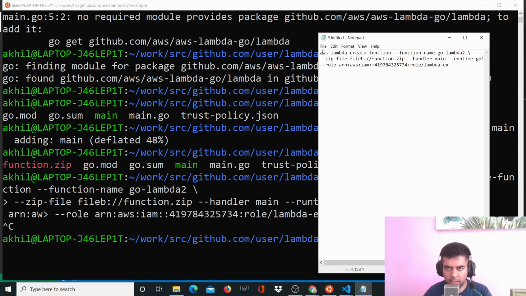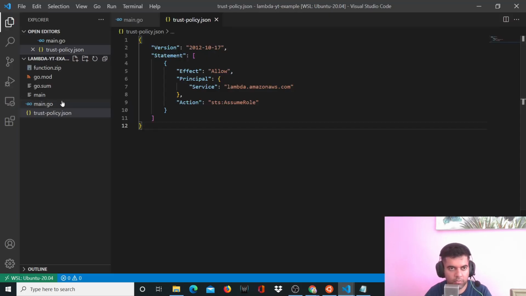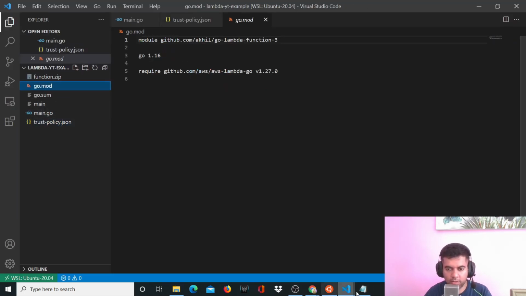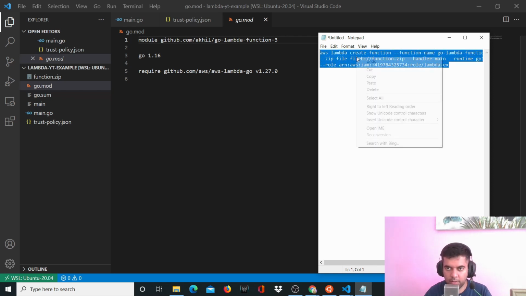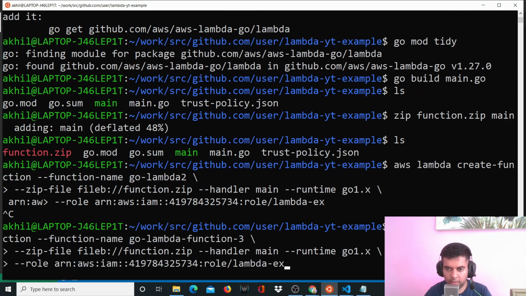And all it does is it basically creates a Lambda function and it gives the function a name. And what we're saying is that this is the zip file, function.zip, and the handler is basically main. Inside that zip file is the main executable file. And the runtime that you need is Golang 1.x. All right. And here the name of my function is actually something else. So that's what I need to just verify. Go lambda function 3. That's the name of my function. So I'll say go lambda function 3. All right. So I'll just copy and paste this command here and I'll run it.